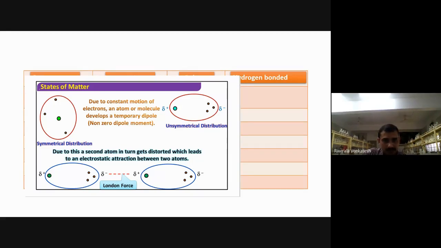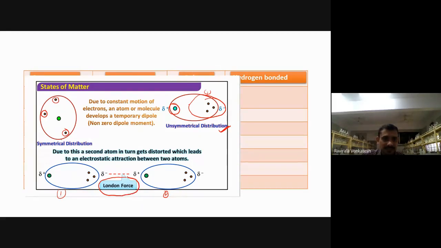Now once some type of temporary dipole is developed, all the negative charge is moving here. This part is negative, no? What are electrons? Electrons are moving here like this. Now whatever the positive charge is there, that is moving to this side actually. In this way, dispersion forces are operating. Due to this, the second atom, take this one, again take this one here, same thing here. Now between these two, what type of forces are operating? London forces are operating.